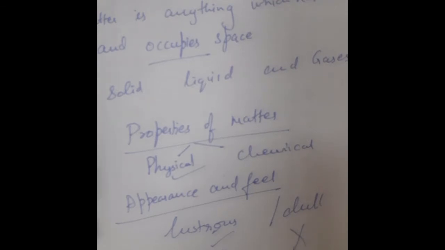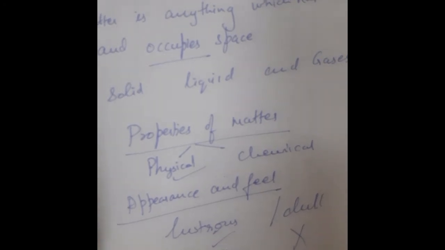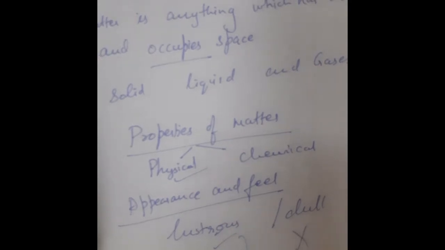Polished marble is lustrous. Glass is lustrous. Gold is lustrous. Silver is lustrous. There are so many other examples. Mostly the metals are lustrous in their appearance.